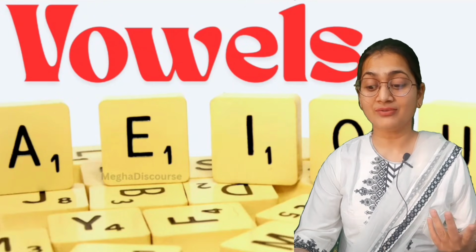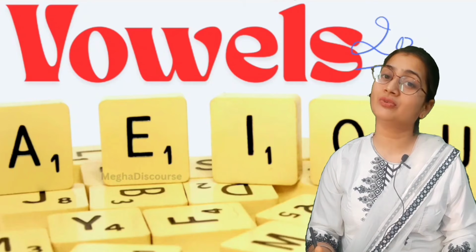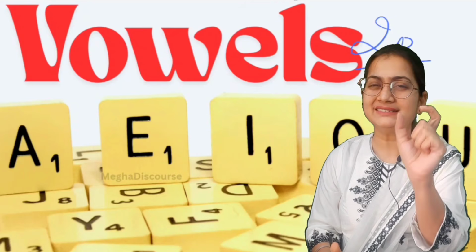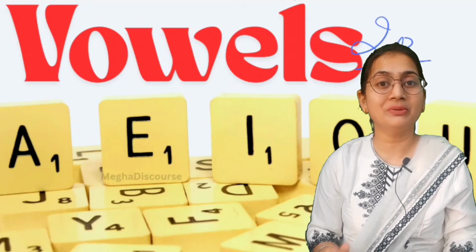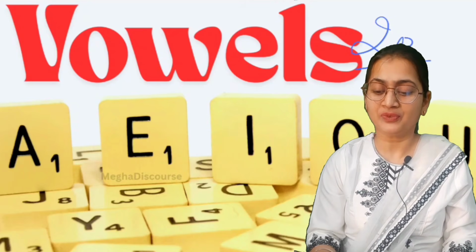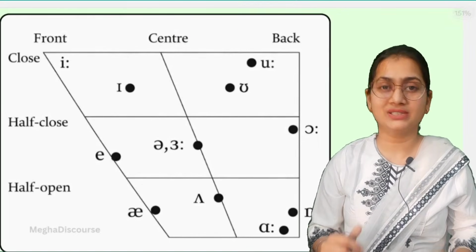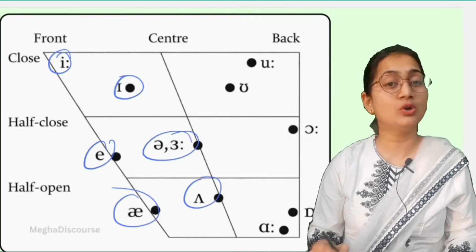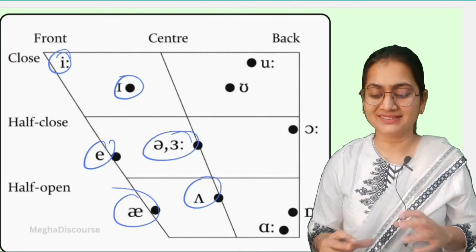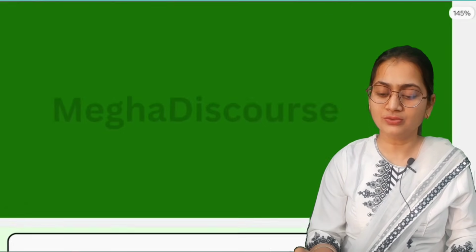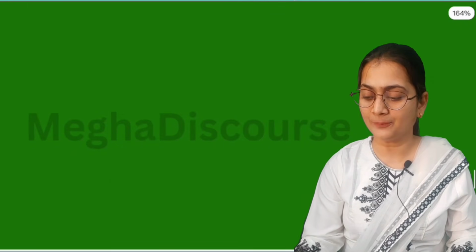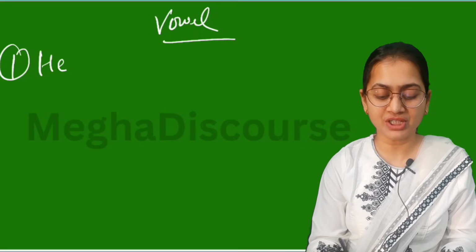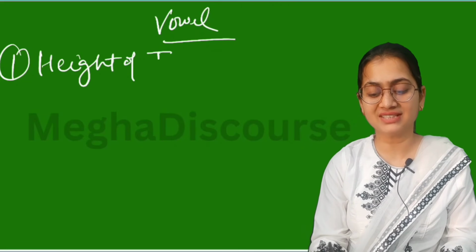Vowels. We have 20 vowels, among which we have 12 monophthongs and 8 diphthongs. Mono means single, one syllable. Diphthong means two syllables. This is our vowel diagram, in which you can see these are our 12 monophthongs. Now we have to understand the position of vowels. First, we need to understand the height of the tongue.